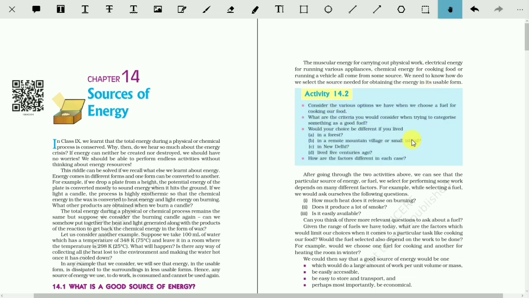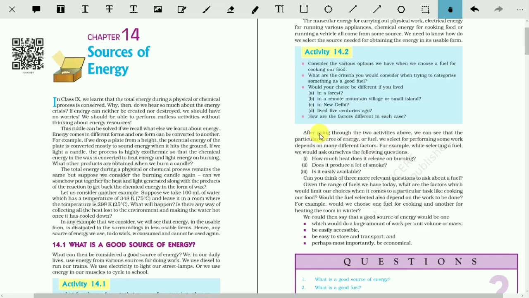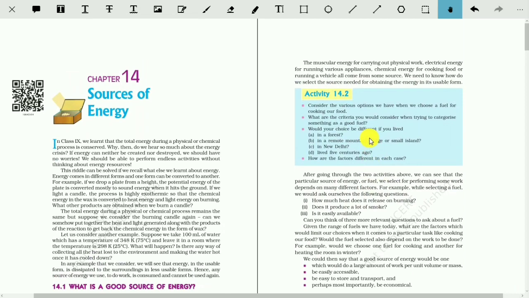Actually, if you were finding out the good fuel for you, it depends on different factors. If the factors change, your choice of the good fuel will change. After going through the two activities above, we can see that the particular source of energy or fuel we select for performing some work depends on many different factors. For example, by selecting a fuel, we would ask ourselves the following questions. If we want to select the right fuel, first of all we have to think about the calorific value.